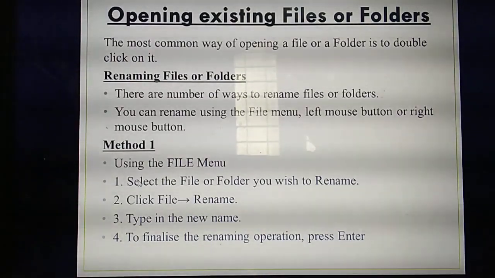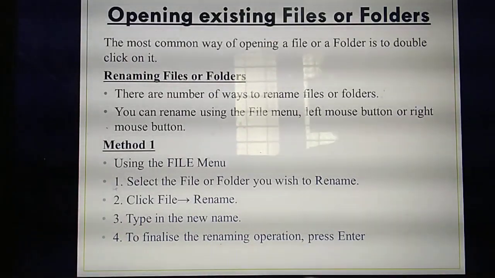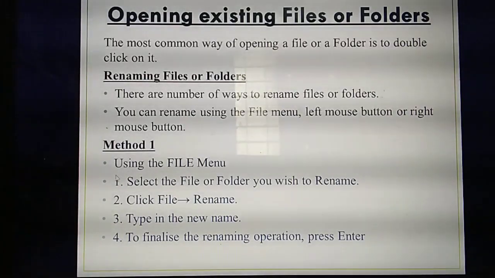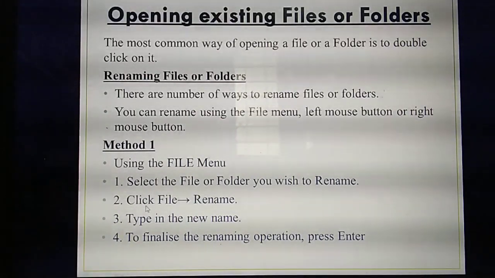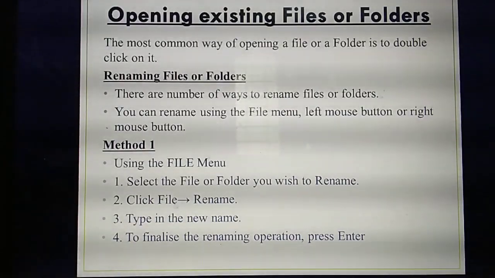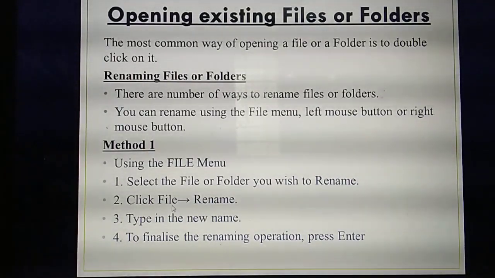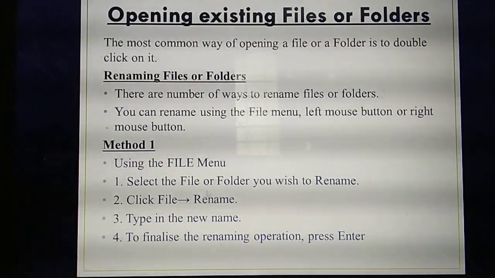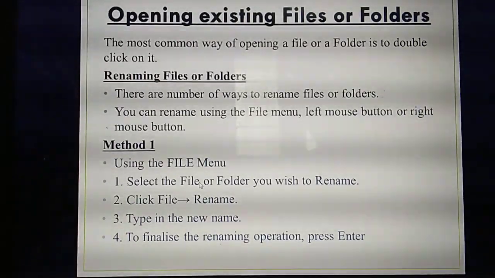The first step is to select the file or folder. Which folder do you need to rename? That folder you need to select first. Then you need to click the file menu. What menu do you need to click? File menu. In the file menu, you select the rename option.